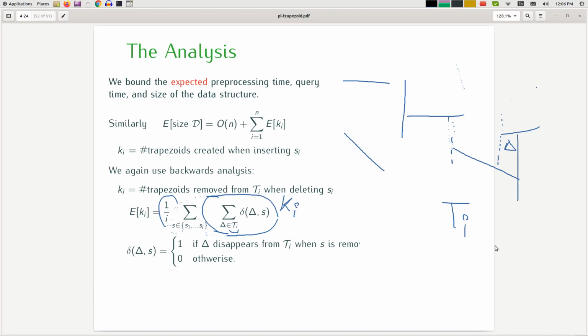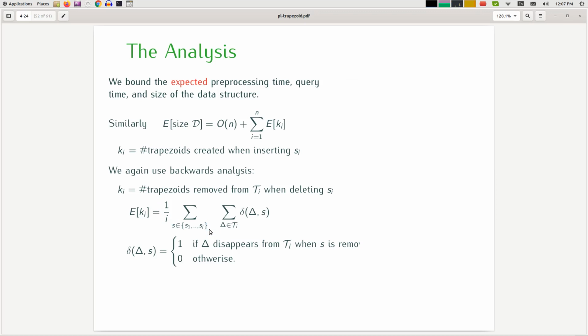If it doesn't disappear, it's 0. If it disappears, then 1. Obviously, the sum of these 1s will be the total number of trapezoids removed when I delete S. So this equality holds. This is the probability of choosing S, and this is Ki, the number of trapezoids removed when I'm deleting the particular value of S. And then, of course, I have the sum over all possible choices for the last line segment to be placed at position I. So this holds. Now let's move on to bound this inner term.